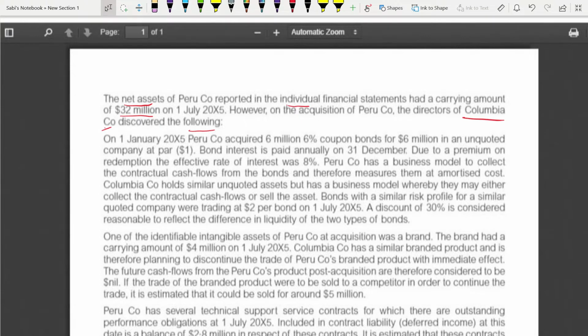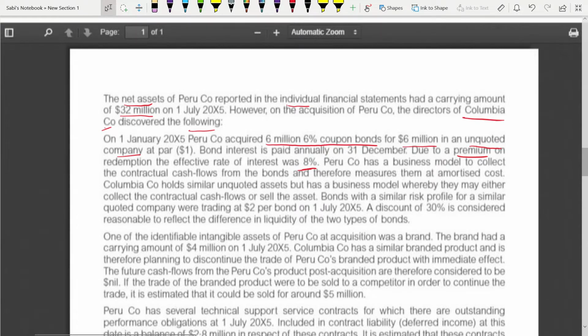On 1st of January 2005, Peru acquired 6 million 6% coupon bonds for 6 million in an unquoted company at par. Bond interest is paid annually on 31st December. Due to a premium on the redemption, the effective rate of interest was 8%. Peru has a business model to collect the contractual cash flows from the bonds and therefore measures them at amortized cost.